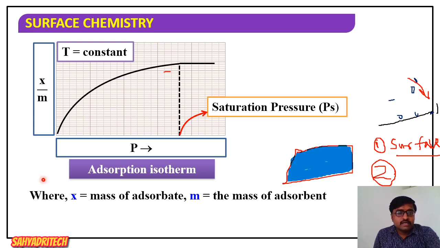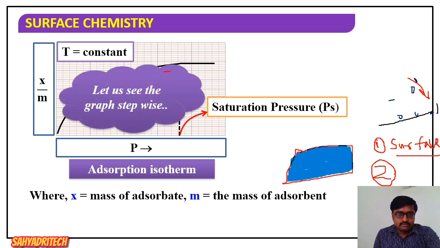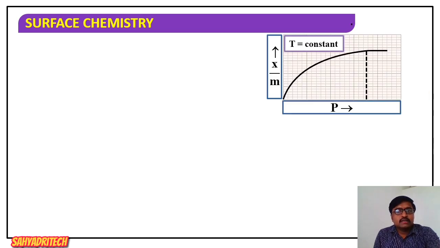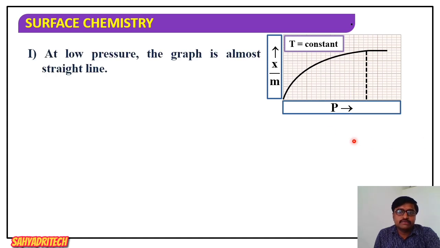Well, so here x is the mass of the adsorbate, m is the mass of adsorbent. Okay, well, we see the graph stepwise. Say at low pressure, what happens? When pressure is too low, the graph is almost a straight line. Say it's almost a straight line, right? When it is too low, the graph is almost a straight line.